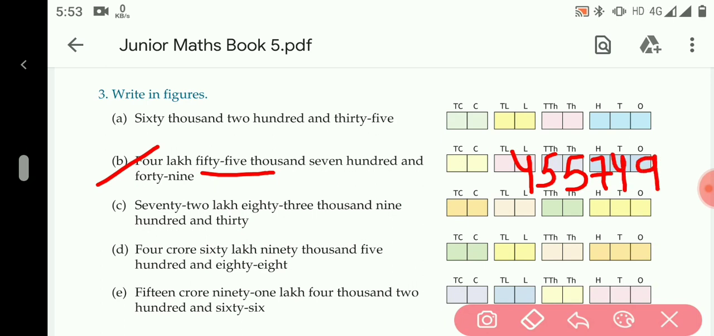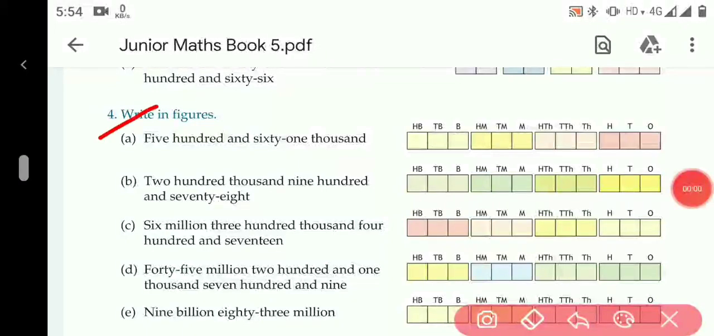749. So this is the answer. Now the remaining parts C, D, E will be your homework. Question number 4, write in figures. It is same as question number 3, but these are given in international number system.